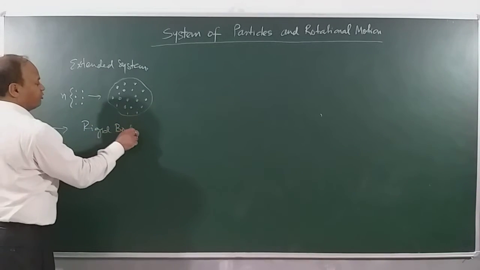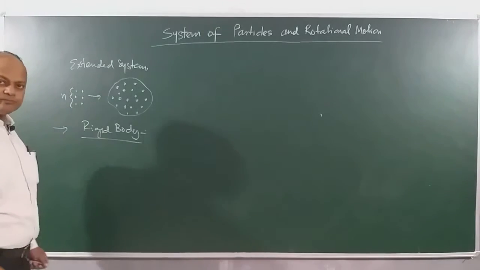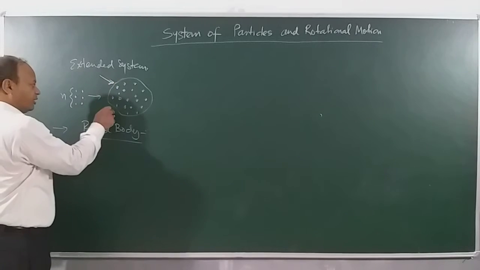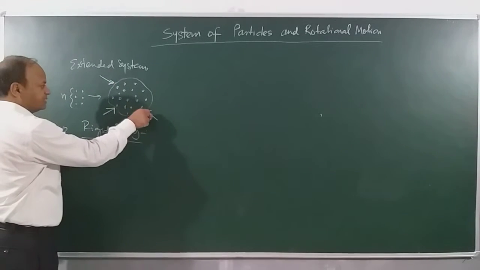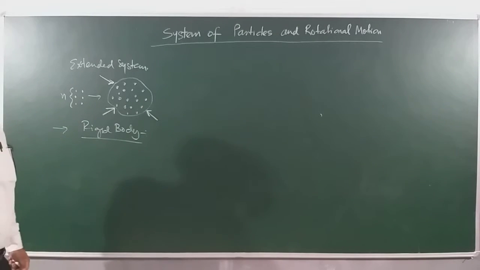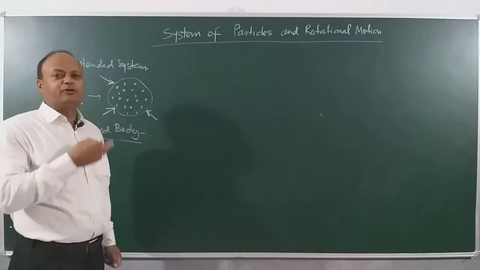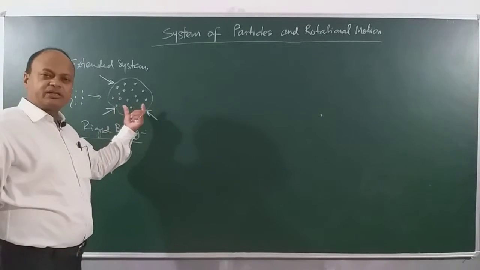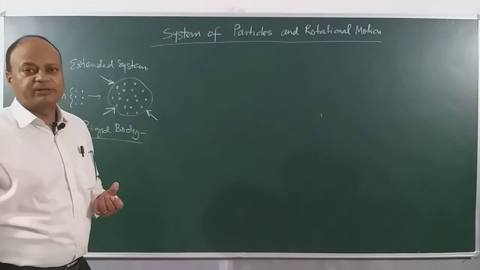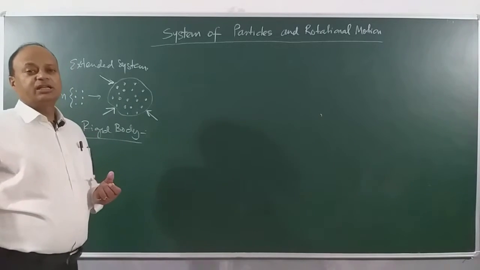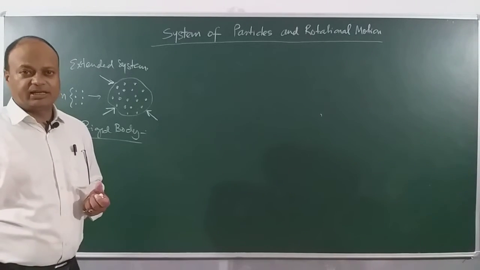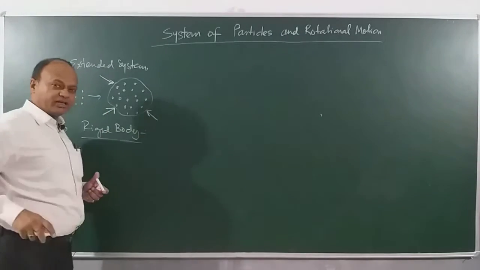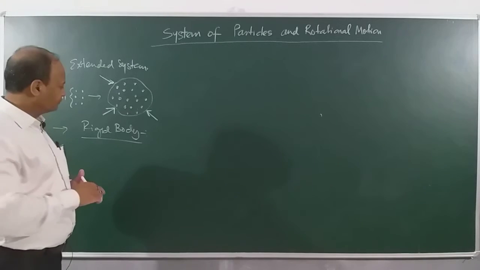Now it is important for you to understand what is a rigid body. Now suppose I apply a force on this extended body which is having a system of particles. I apply a force on this extended body and I ask you what possibly can happen to the body. Then we will say, the first thing we will say is that when I will apply a force on it, then the object will get deformed. And the second thing is the object will start moving, right? So let us talk about the first thing, first effect of the force. When I apply a force on it, then two things will happen. First is